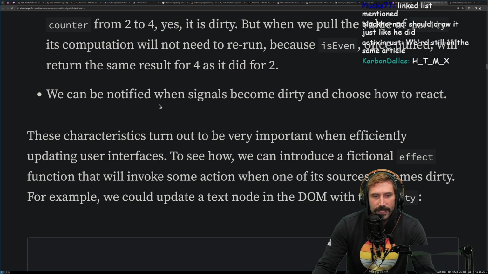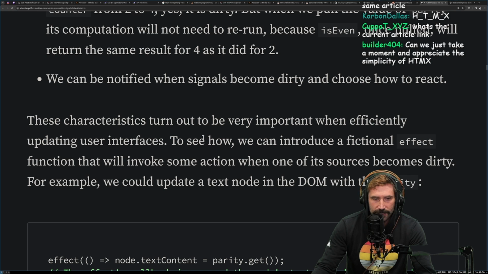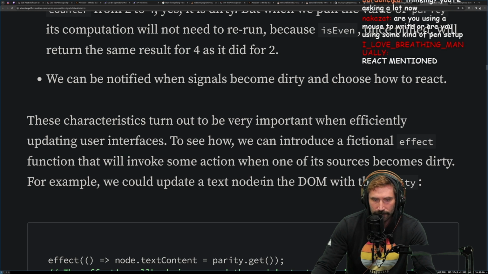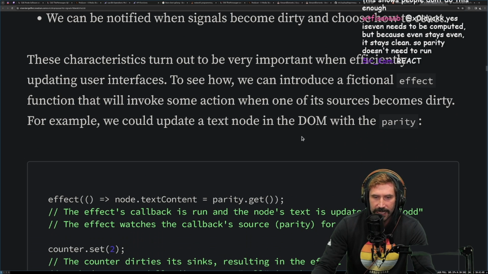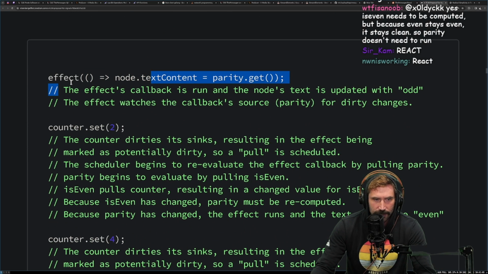All right, we can be notified when signals become dirty and choose how to react. These characteristics turn out to be very important when efficiently updating user interfaces. To see how, we can introduce a fictional effect function that will invoke some action when one of its sources become dirty. For example, we could update a text node in the DOM with parity. Okay, we have an effect that uses this.